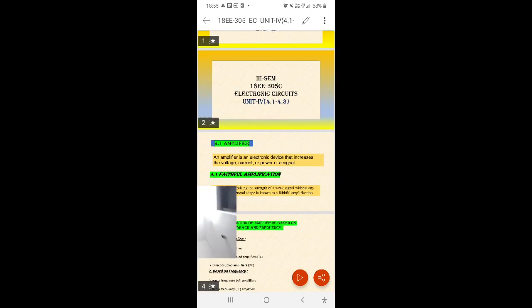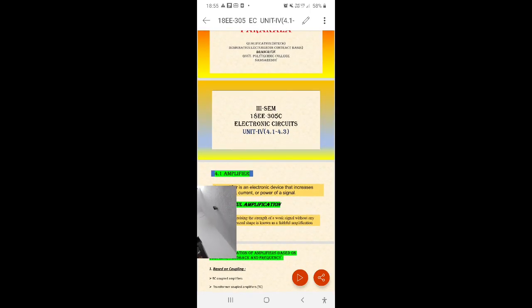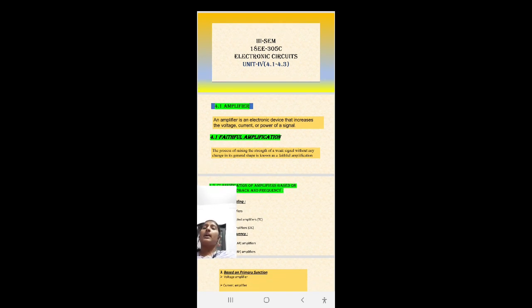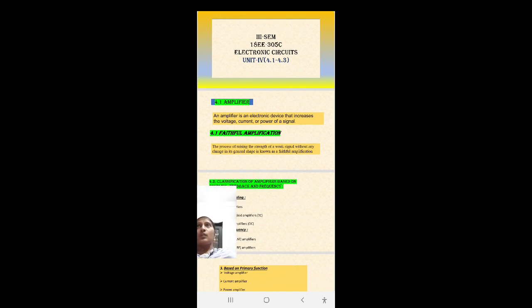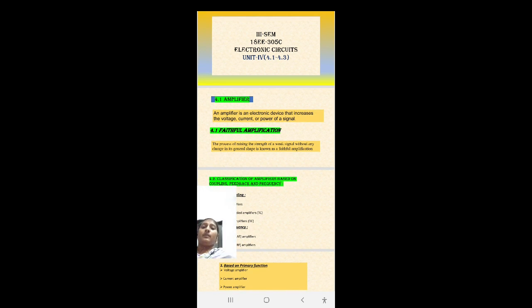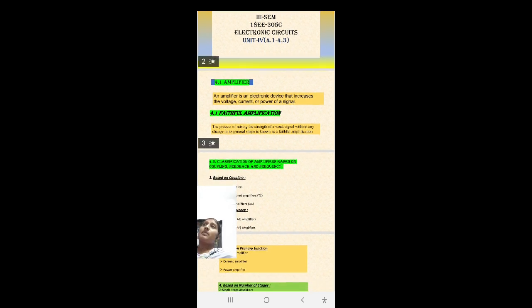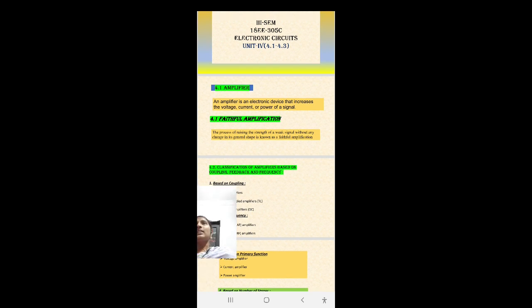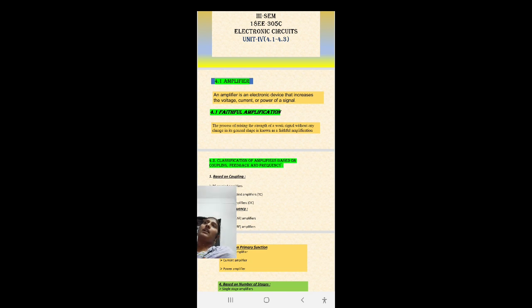Okay. So what is meant by amplifier? It is a device which is used to increase the strength of a weak signal. Okay. What is meant by amplification? The process of increasing the strength of a weak signal is called amplification. And what is meant by faithful amplification? The process of increasing or raising the strength of a weak signal without changing its general shape is called faithful amplification.